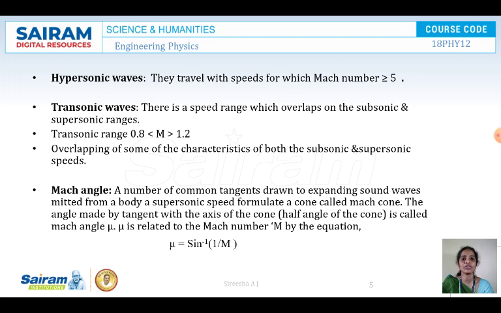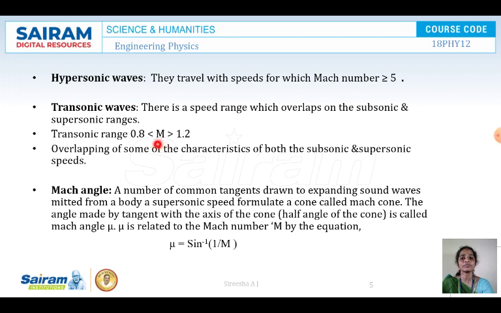Next are the transonic waves. This is a speed which overlaps the subsonic and supersonic ranges. That means if the Mach number lies between 0.8 and 1.2, then such speeds are called transonic speeds, with overlapping of some characteristics of both subsonic and supersonic speeds. What exactly is subsonic?